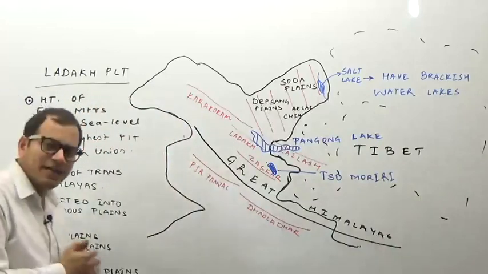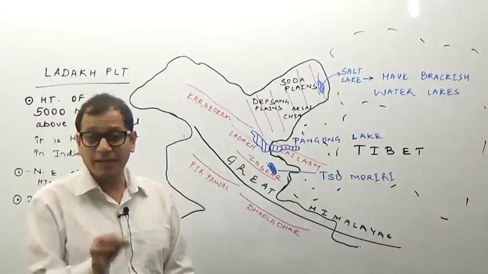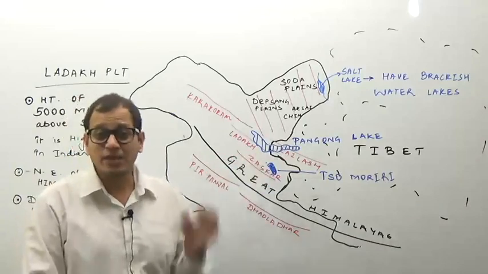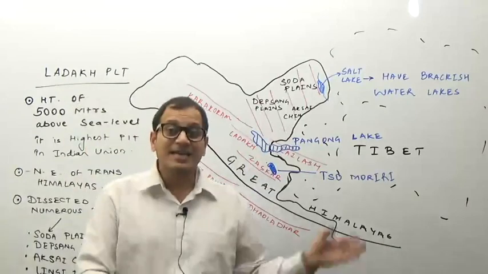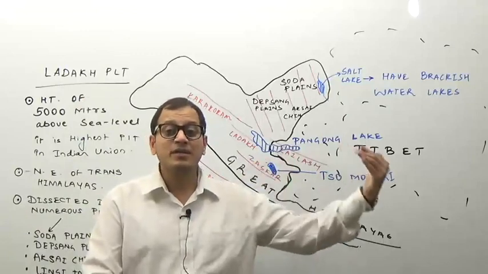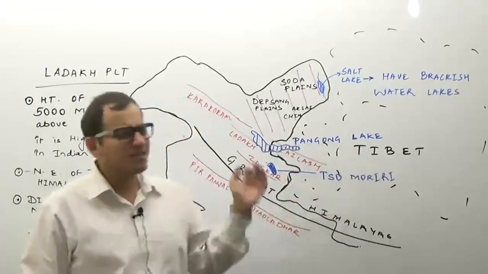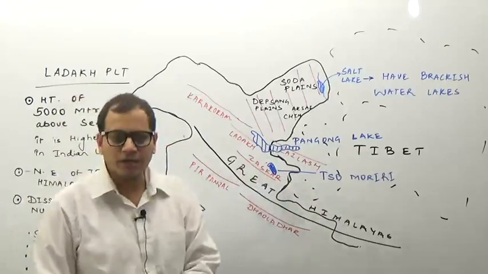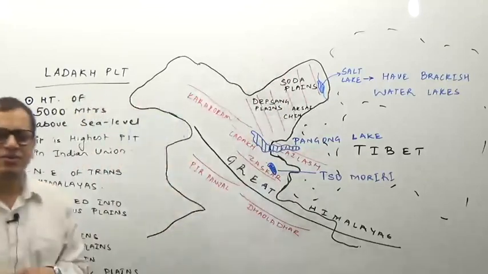So what are the important lakes of the Leh Ladakh Plateau from north to south? You have Salt Lake. Don't confuse it with Great Salt Lake. You have Pangong So Lake, which is shared by India and China. Actually, it is a disputed territory. The Line of Actual Control, which is the border between India and China, passes through Pangong Lake. India claims some part of the lake which lies in China, and China obviously disputes it. And then there is So Moriri Lake. So from north to south, you have these lakes. Take a screenshot. Remember these lakes from north to south.